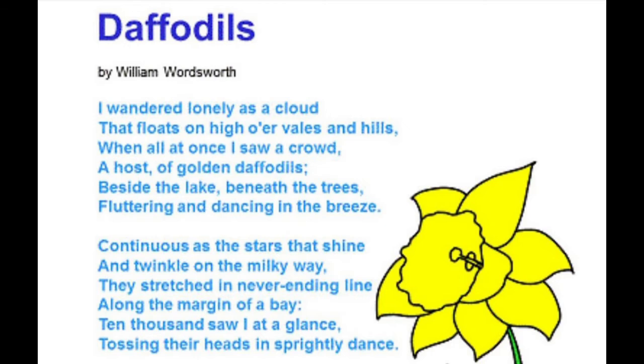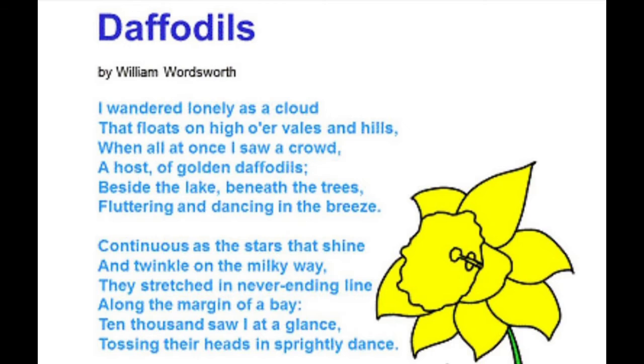The poet then goes on to describe that these daffodils stretched in never ending line, very simple, that as far as one could see, the daffodils were everywhere. As far as he could see, the narrator or the poet seemed to see these daffodils stretching in a line which never seemed to end.